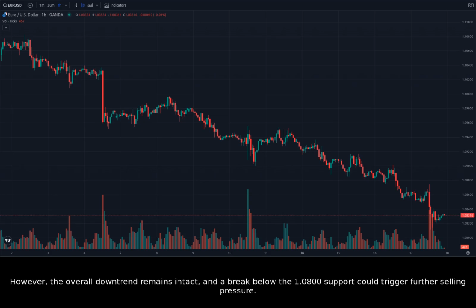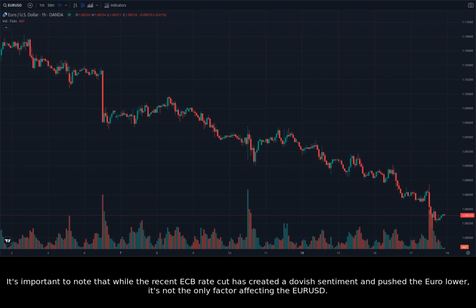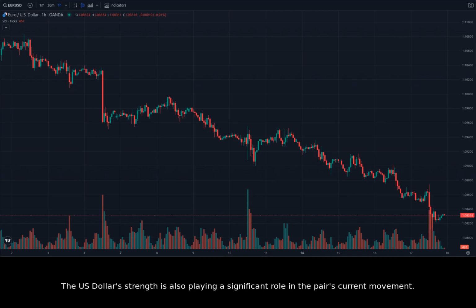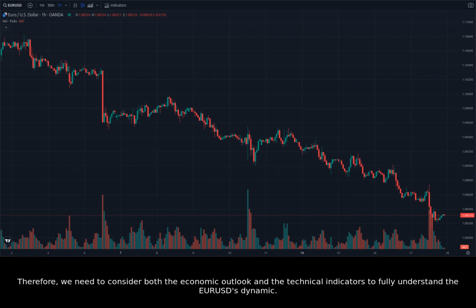selling pressure. It's important to note that while the recent ECB rate cut has created a dovish sentiment and pushed the euro lower, it's not the only factor affecting the EURUSD. The US dollar's strength is also playing a significant role in the pair's current movement. Therefore, we need to consider both the economic outlook and the technical indicators to fully understand the EURUSD's dynamic.